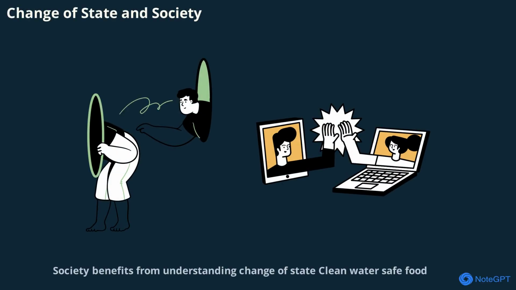Society benefits from understanding change of state. Clean water, safe food, and comfortable homes all rely on melting, boiling, and evaporation. Science helps improve quality of life for everyone.